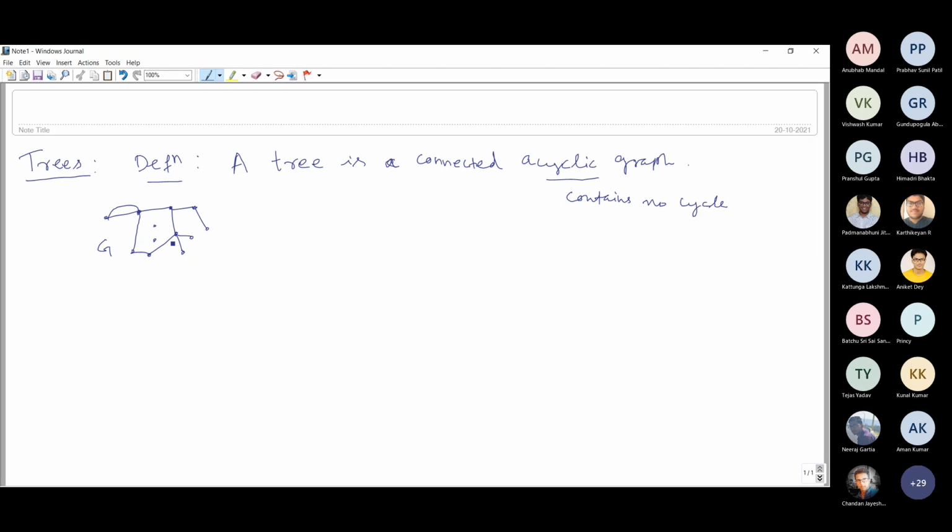For example, these five vertices form a C5 cycle. So this graph G contains a cycle. It also contains a cycle like this, and like this. Therefore, this is not an acyclic graph.